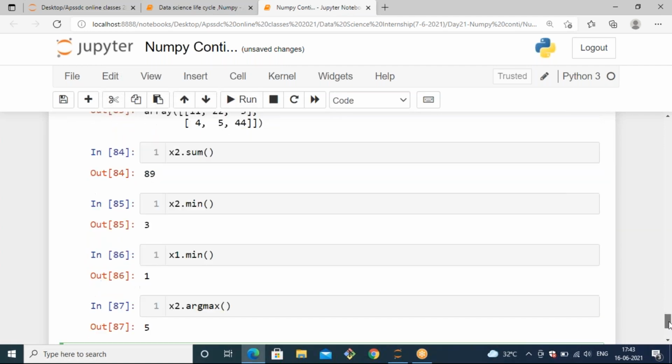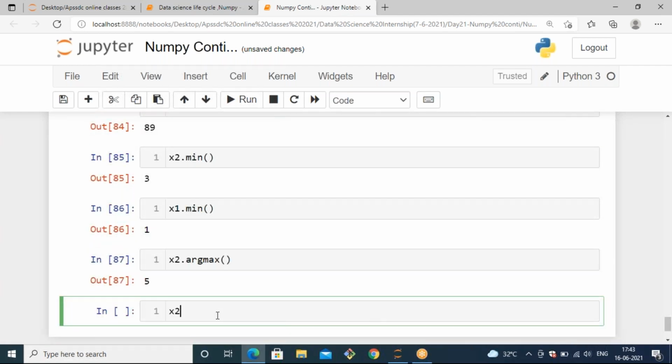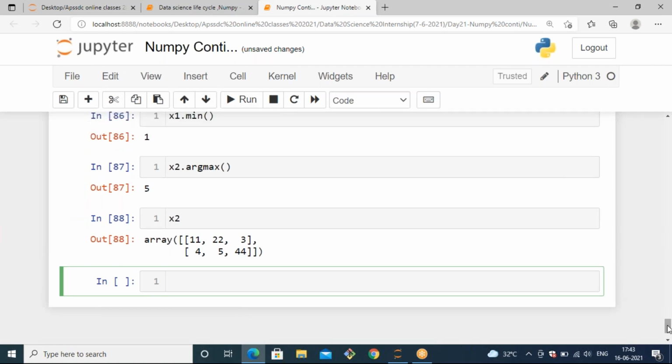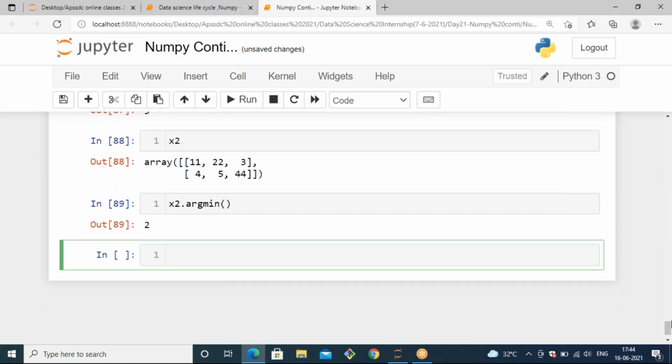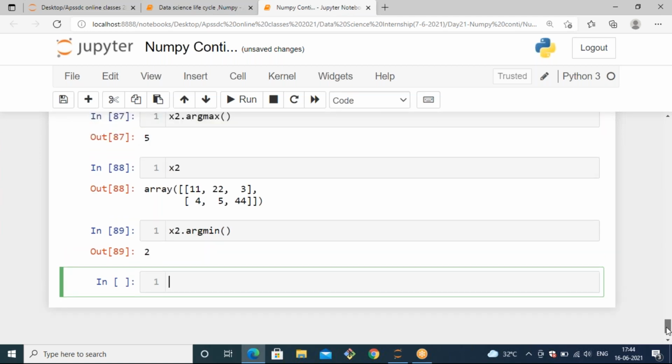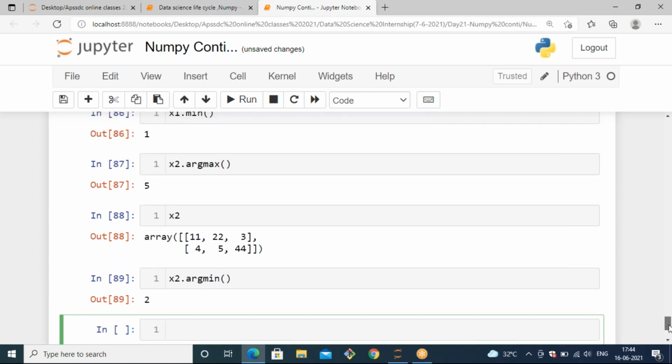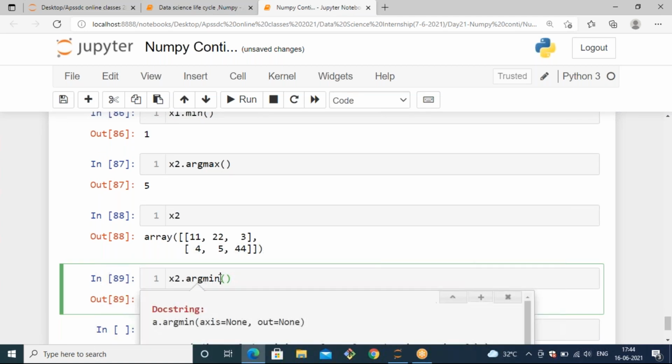Then x2 dot argmin will give you the minimum argument value. But in x2 we don't have 2, right? Now let's see the description about this.